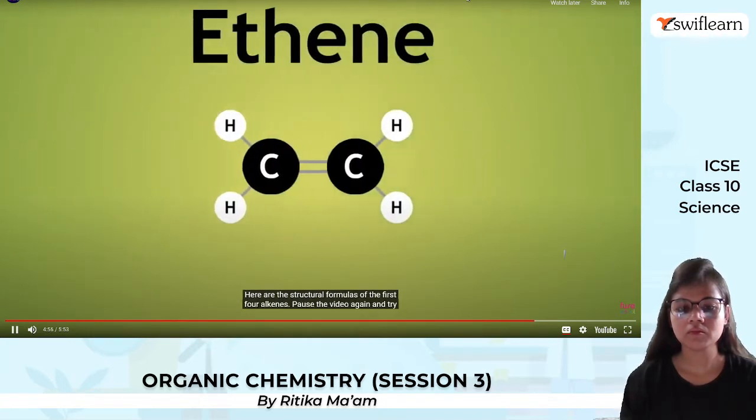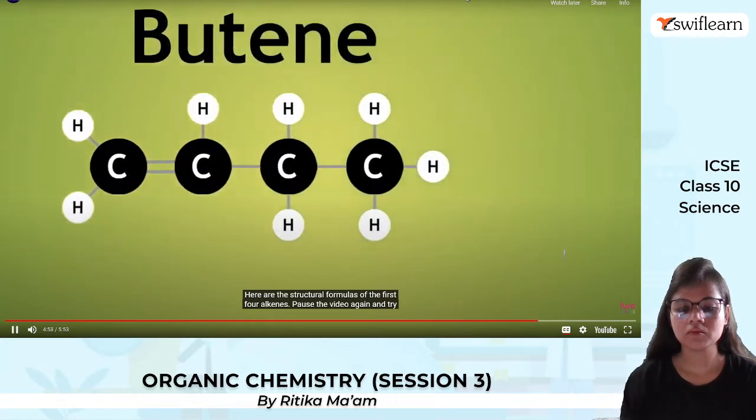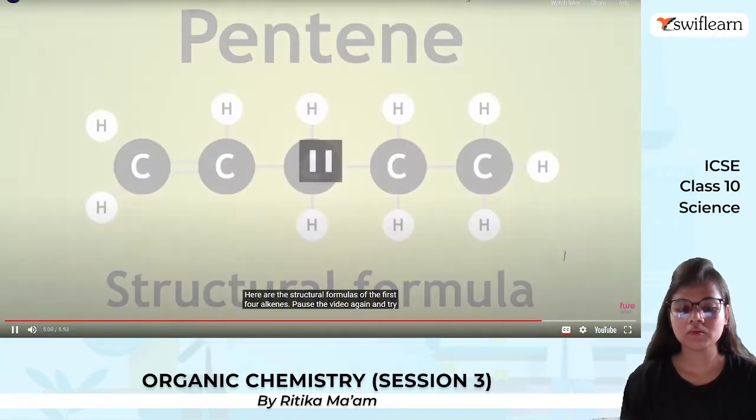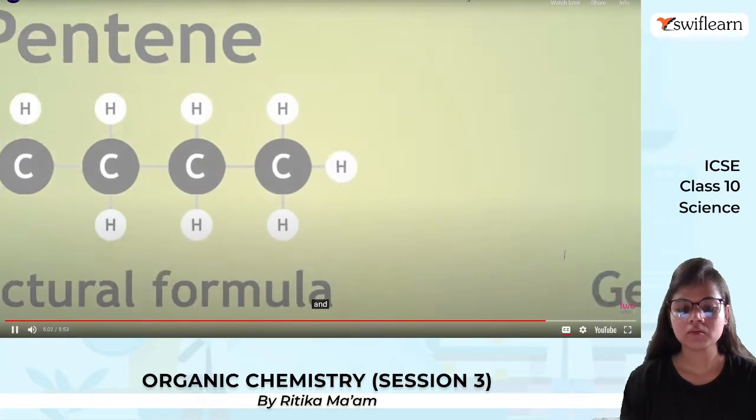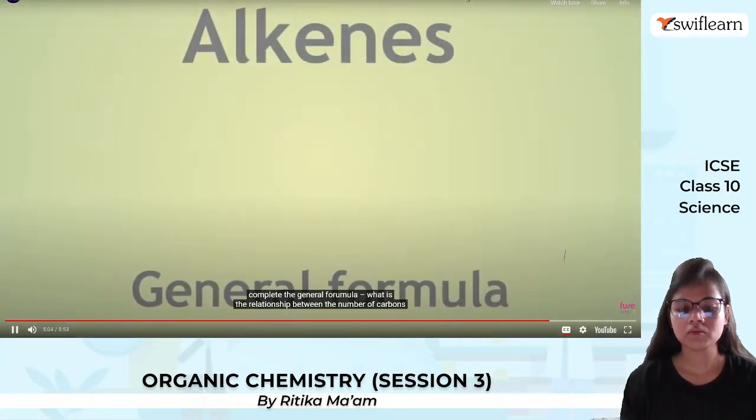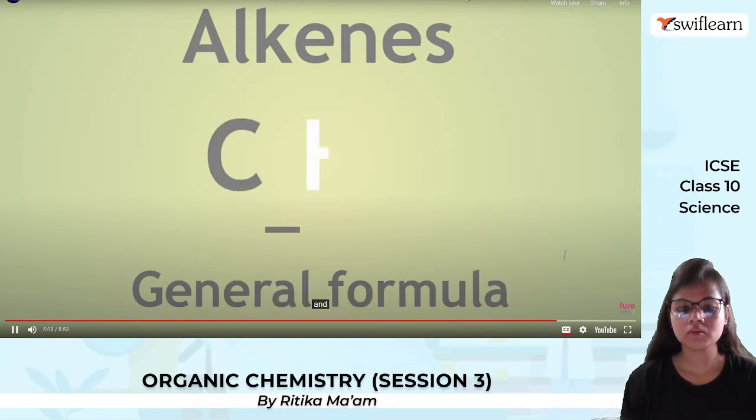Here are the structural formulas of the first 4 alkenes. Pause the video again and try to complete the general formula. What is the relationship between the number of carbons and the number of hydrogens?